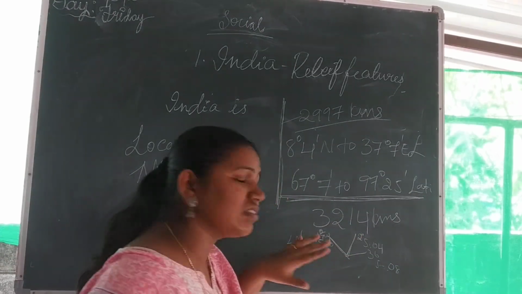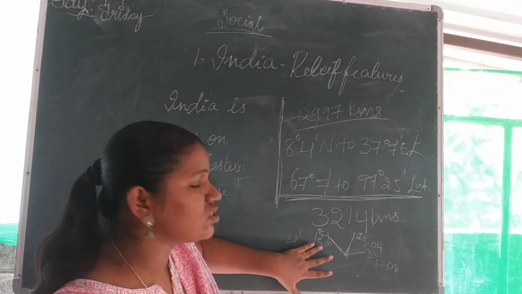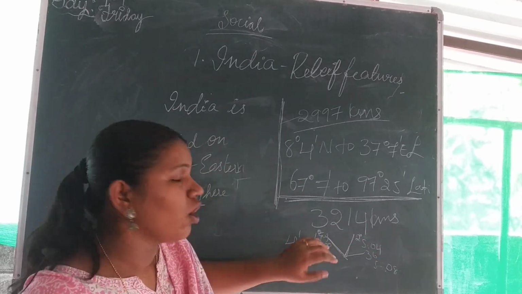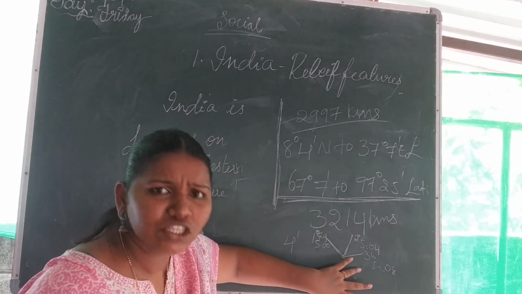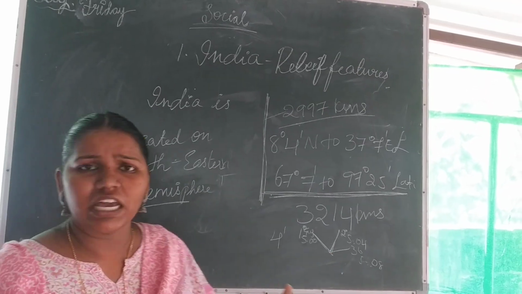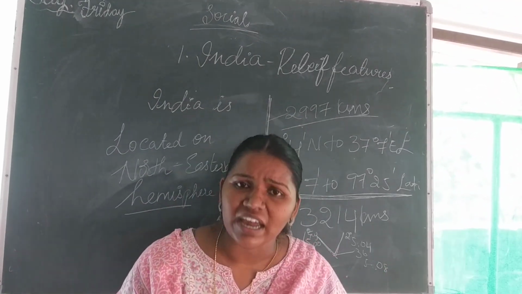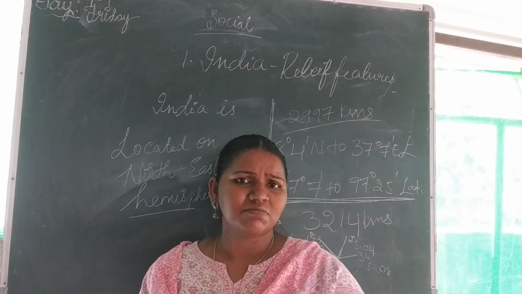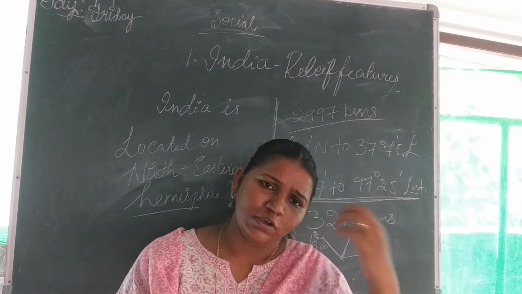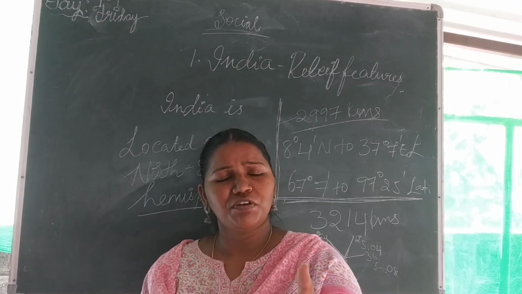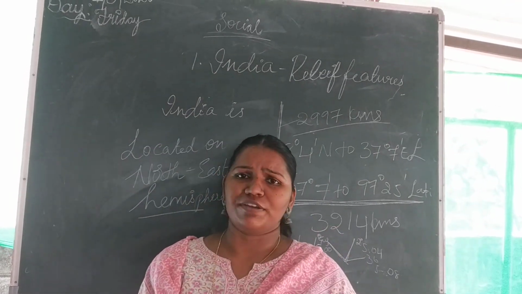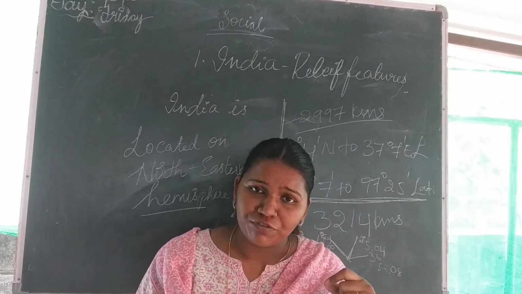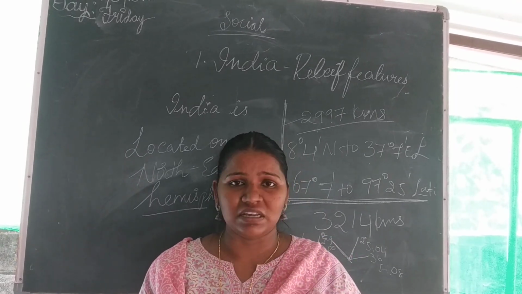For example, according to that, Gujarat should say 5, Madhya Pradesh should say 5-4, and Delhi should say 5-8. But they are not saying like that. Instead, wherever you go, every state says the same timing. 5 means Gujarat 5, Madhya Pradesh 5, and even Delhi they'll say 5. Why are they maintaining that? Even though there is a difference of minutes, they are not calculating the minutes.